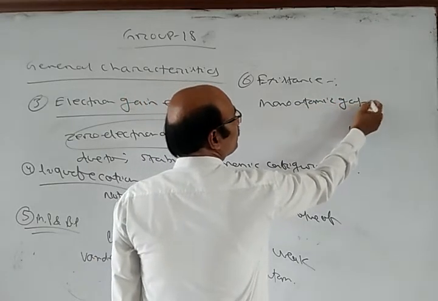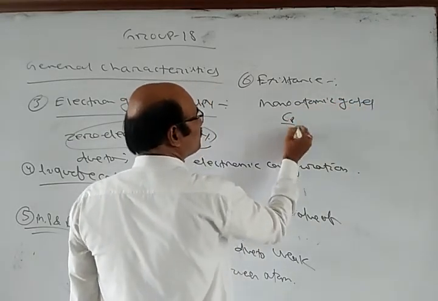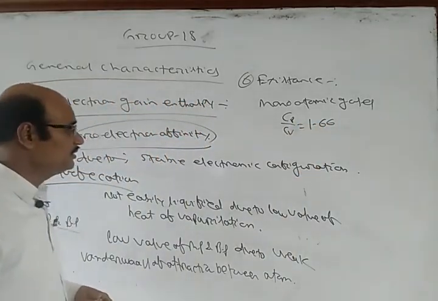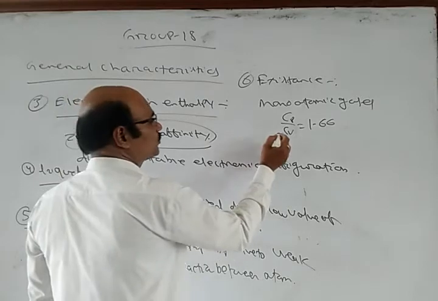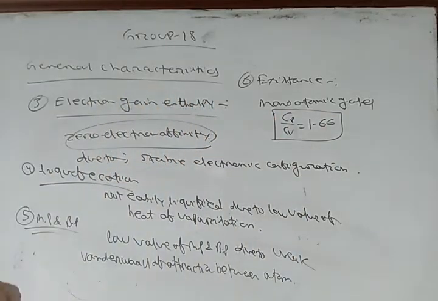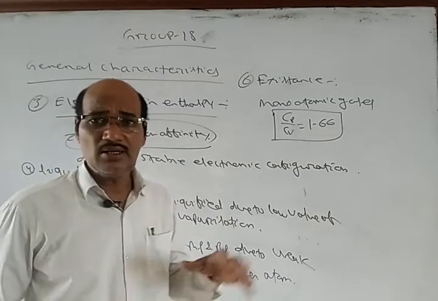And here Cp by Cv equals 1.66. That means the heat capacity at constant pressure by heat capacity at constant volume of these noble gases is 1.66. So these are the general trends.